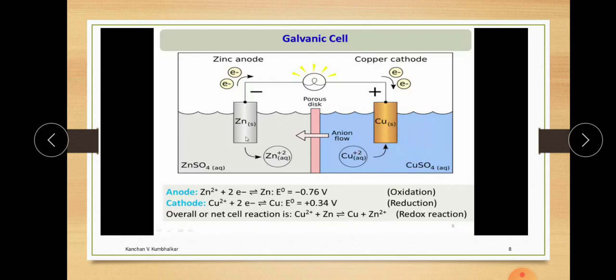Time by time this zinc rod deteriorates and gets destroyed, and the copper quantity is enhanced. There is a deposition of copper here, and such a type of cell is known as a galvanic cell, and such a type of corrosion is known as galvanic corrosion.